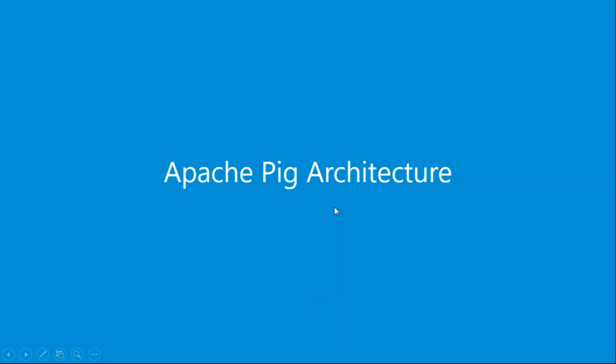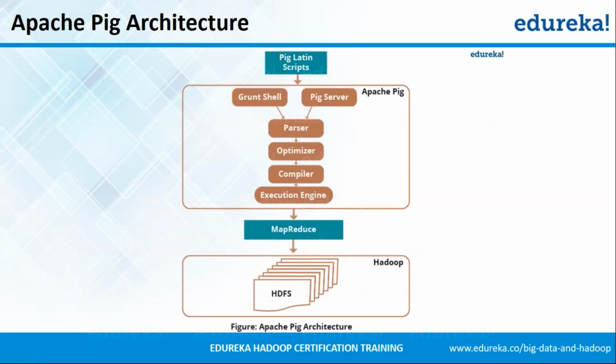That is Apache Pig architecture. So the architecture of Apache Pig is very simple to understand. You have pig Latin scripts that you can write for executing your queries over the big data. These scripts can be executed through grunt shell, which is nothing but the native shell provided by Apache Pig to execute the pig queries. You can also submit a pig Latin script through a Java client to the pig server and execute over Apache Pig.